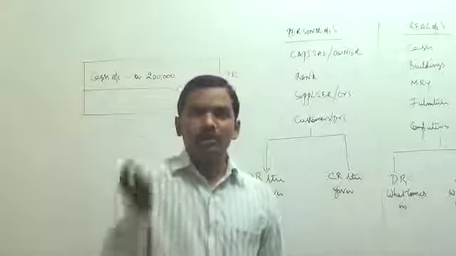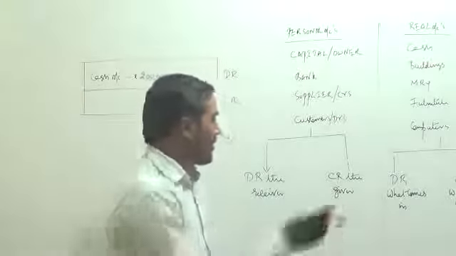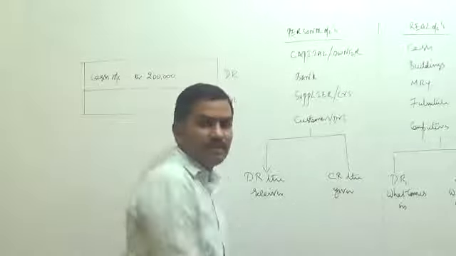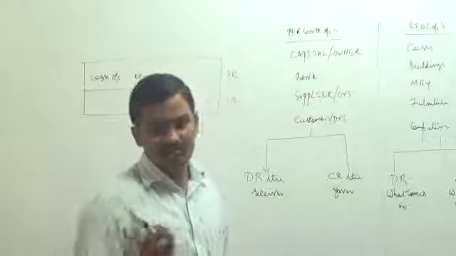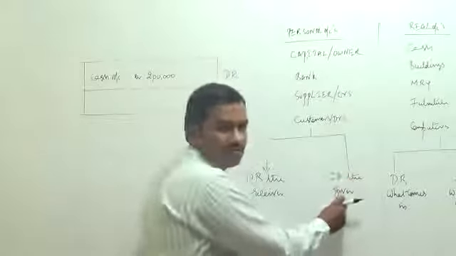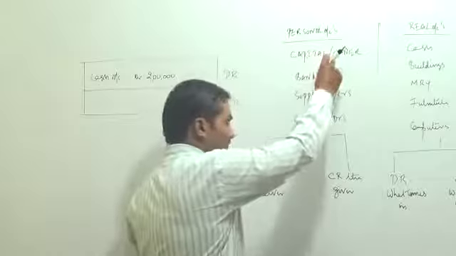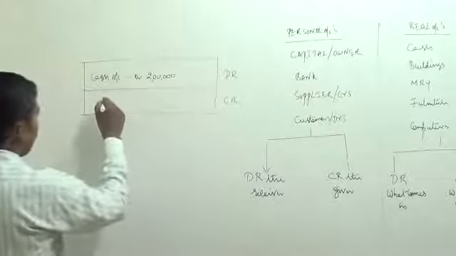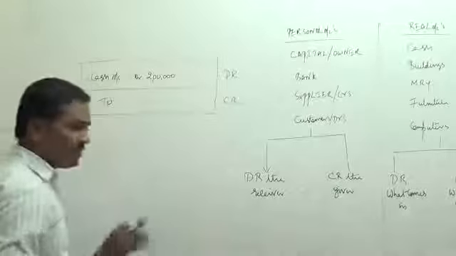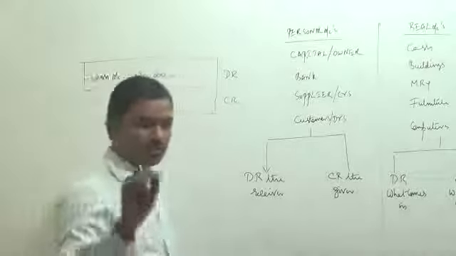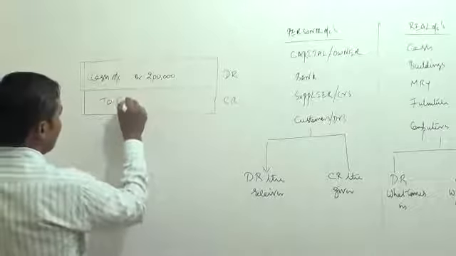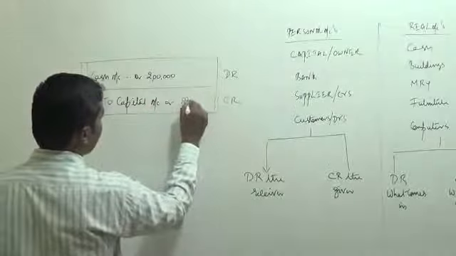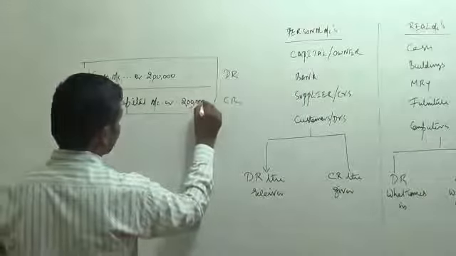The owner should be remembered as a person who gave capital to the business. He is not receiving anything. He is giving capital. We have to remember the owner as a giver. So, credit the giver. Now we are going to credit the owner's account. Instead of crediting the owner's account, we are going to credit the capital account. To capital account credit 2 crores.